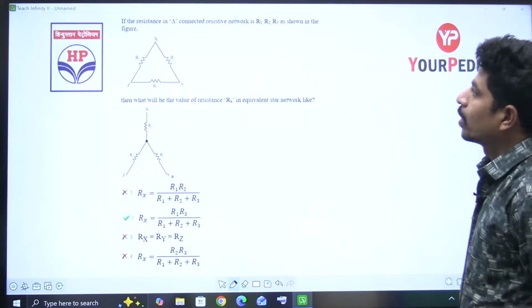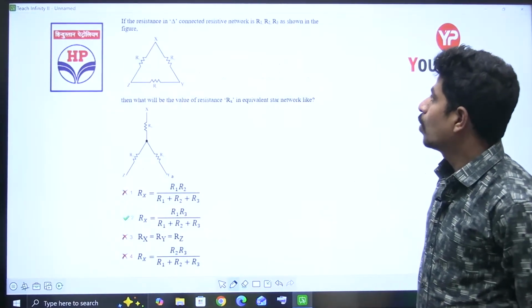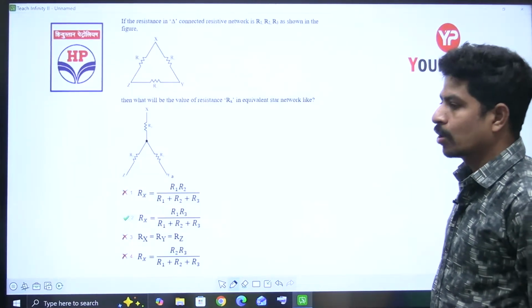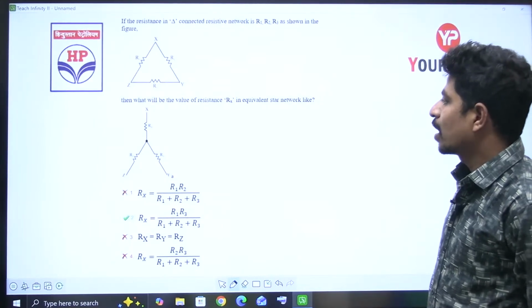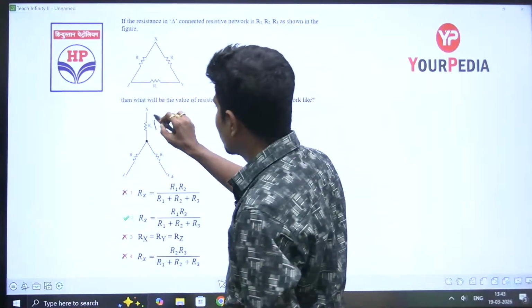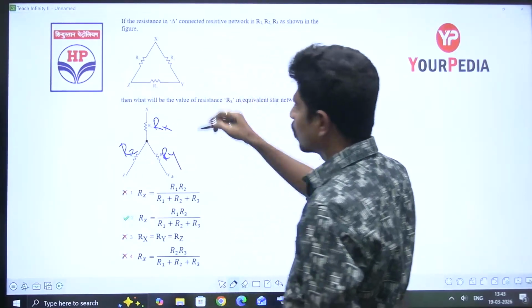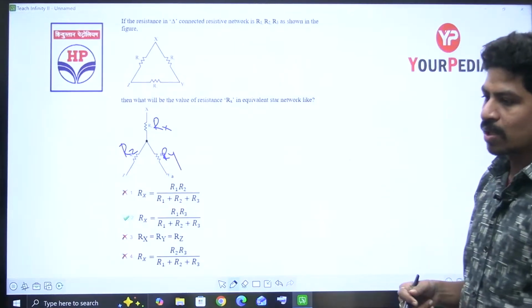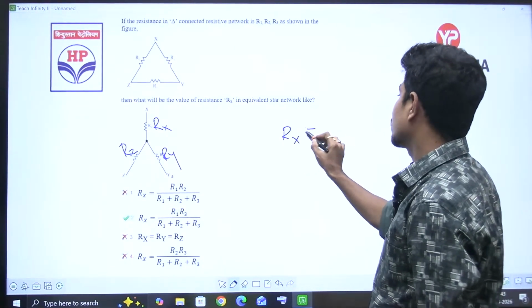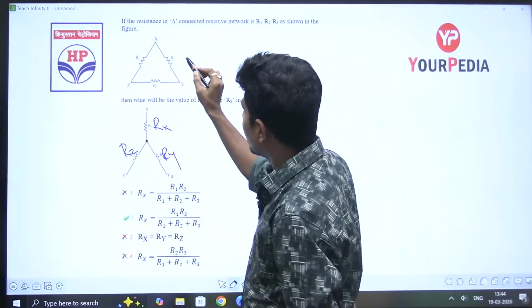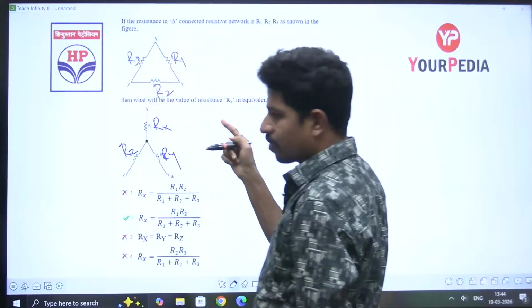Next, if the resistances in a delta connected resistive network are R1, R2, R3 as shown in the figure, then what will be the value of Rx in the equivalent star network? This is Rx, may not be clearly visible to you, this is Ry, this is Rz. Very simply, he is asking us to convert from delta to star. Yes, Rx is equal to the product of the connected elements. This is R1, this is R2, this is R3. I will tell you how to convert from delta to star.